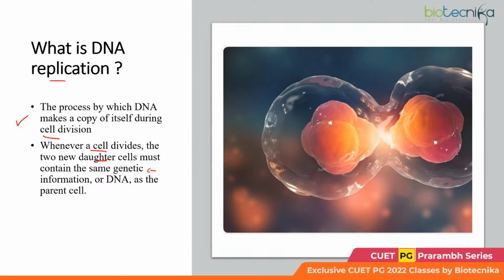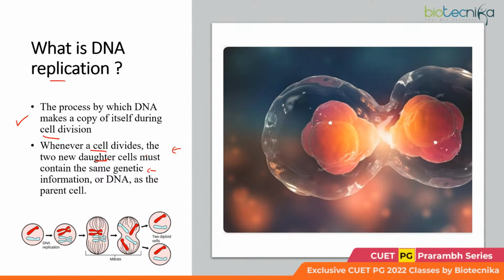For that reason, the DNA has to divide. It makes an exact copy of itself so that the DNA copies can be distributed to each of the daughter cells generated during cell division. I hope now you have understood the need of DNA replication.